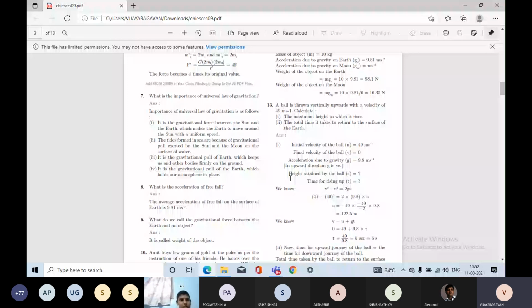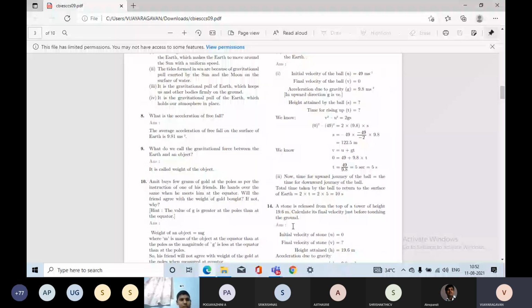Okay, then, what is the acceleration of free fall? The average acceleration of free fall on the surface of the earth is 9.8. You can use 9.8 or 9.81, both are the same; the difference is not of much value. So you can write 9.8 m/s². The acceleration of free fall is the acceleration due to gravity. The g is called the acceleration due to gravity. Here they are asking for that value. So the g value is 9.8 meters per second squared.